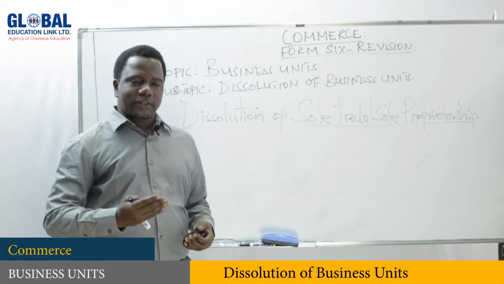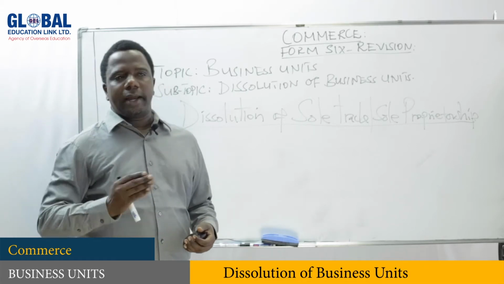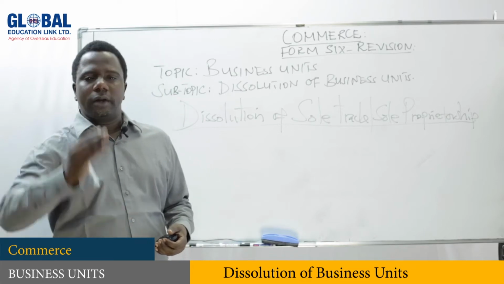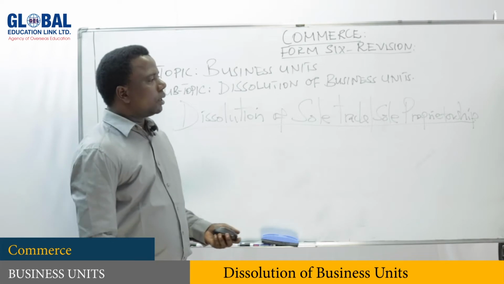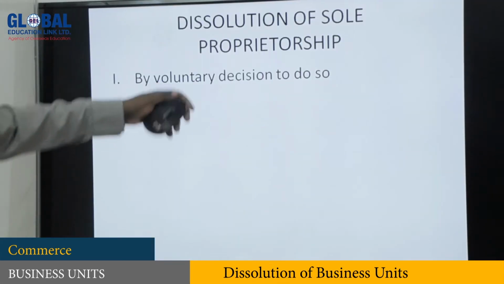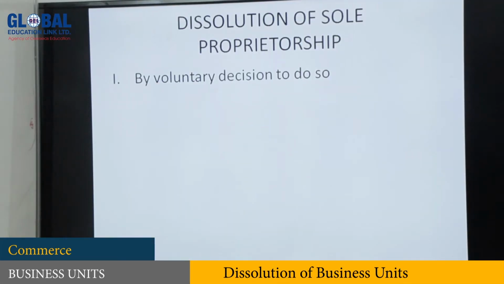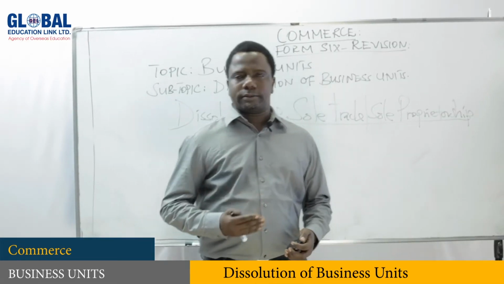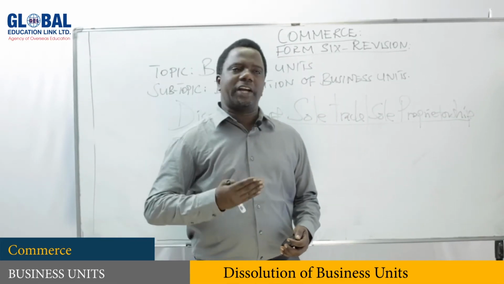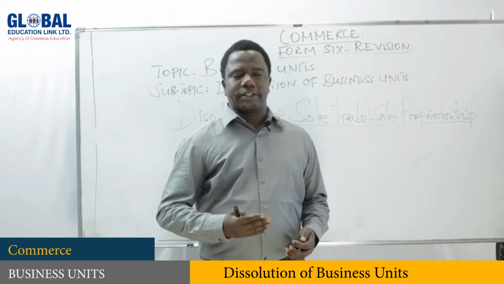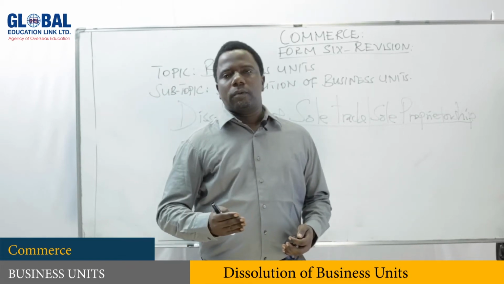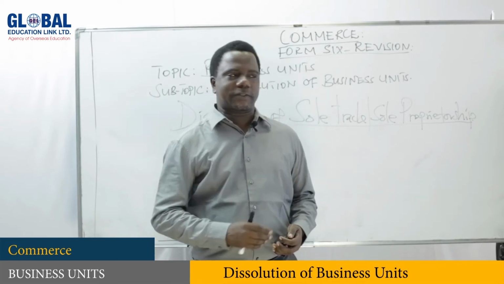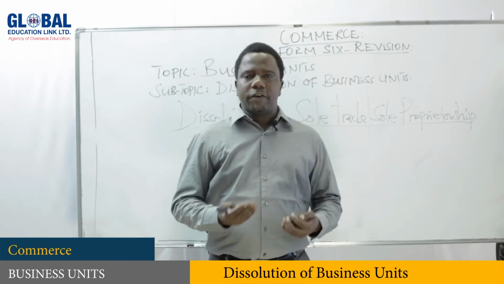Now this business may come to an end for the following reasons. Number one is by voluntary decision. Sometimes a sole trader or a sole proprietor may decide to stop or to wind up the business voluntarily.